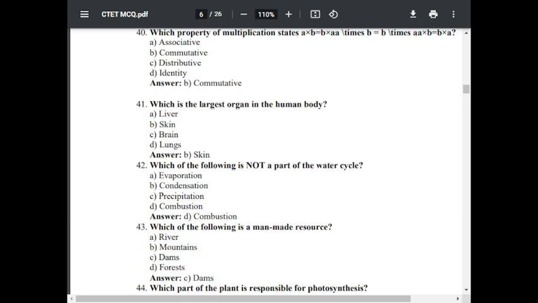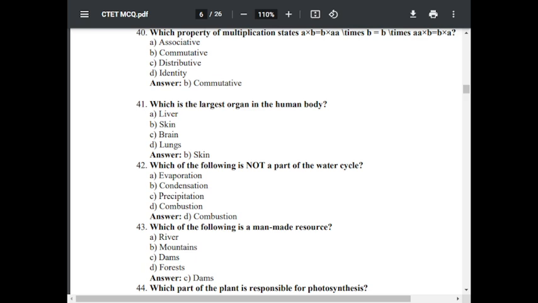Question number 42. Which of the following is not a part of water cycle? Option A, evaporation. Option B, condensation. Option C, precipitation. Option D, combustion. The correct answer is D, combustion.